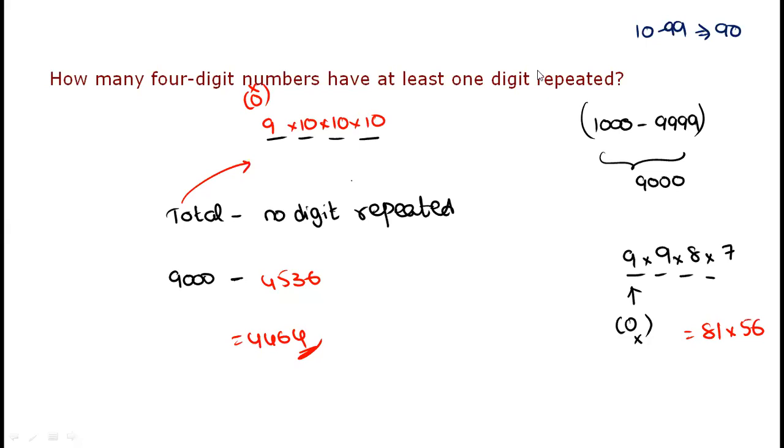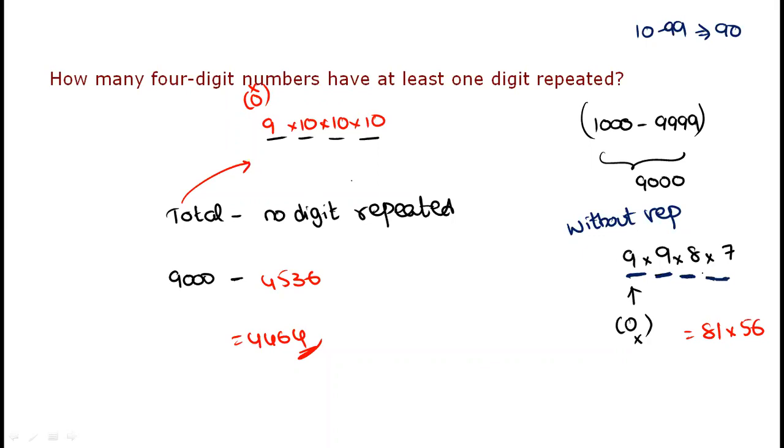Why this 9 into 9 into? This is without repetition. Without repetition, we should not get 0 in the extreme place. That's why 9 ways. Then here, why 9? Because 0 can be taken. One number is used here. Suppose 7 is used. Then 0 to 9, except 7, we have 9 numbers. Then 8 numbers, then 7 numbers.